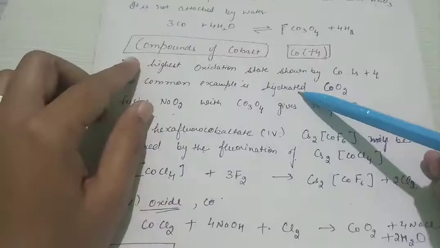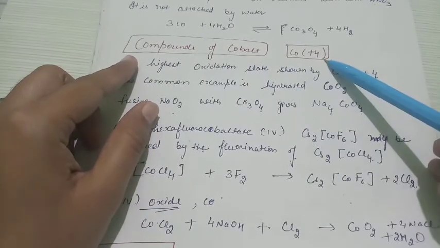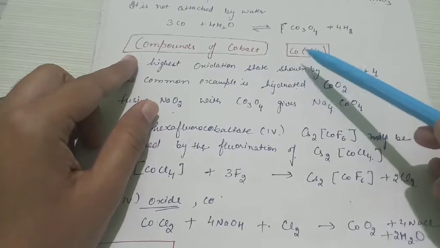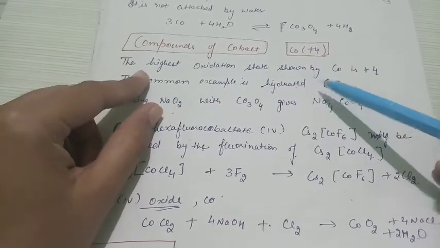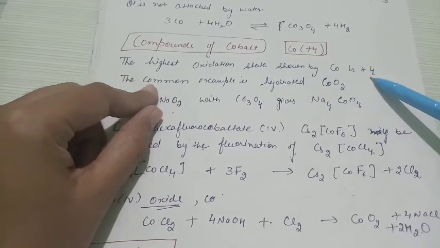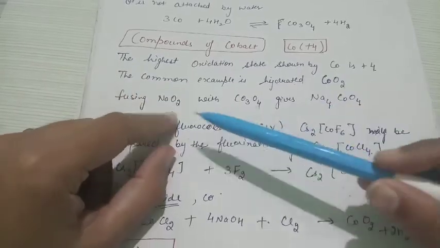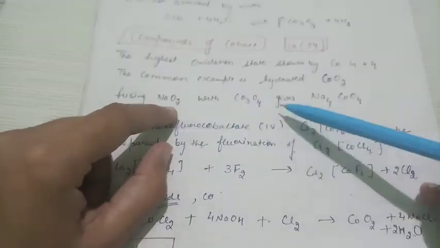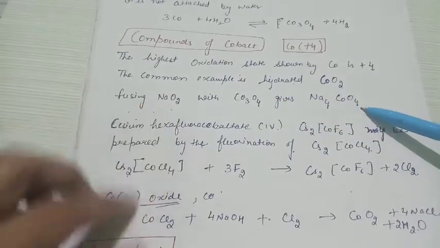Next we have to discuss the compounds of cobalt. Firstly, we discuss the compound of cobalt of oxidation state 4. The highest oxidation state shown by cobalt is +4. The common example is cobalt oxide. Fusing sodium oxide with cobalt oxide gives sodium cobalt oxide.